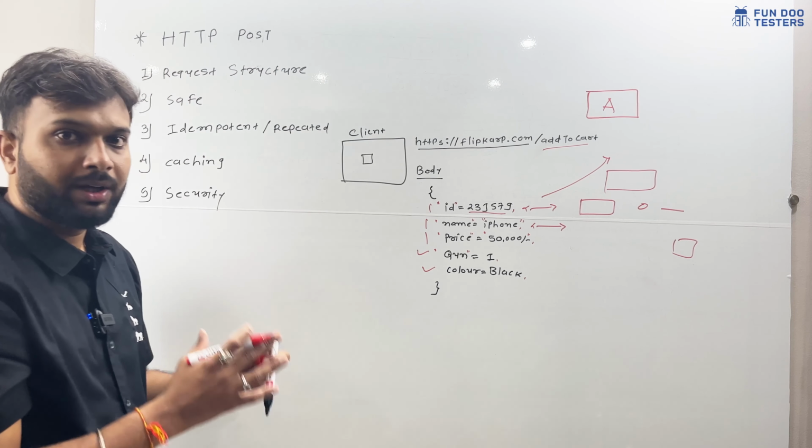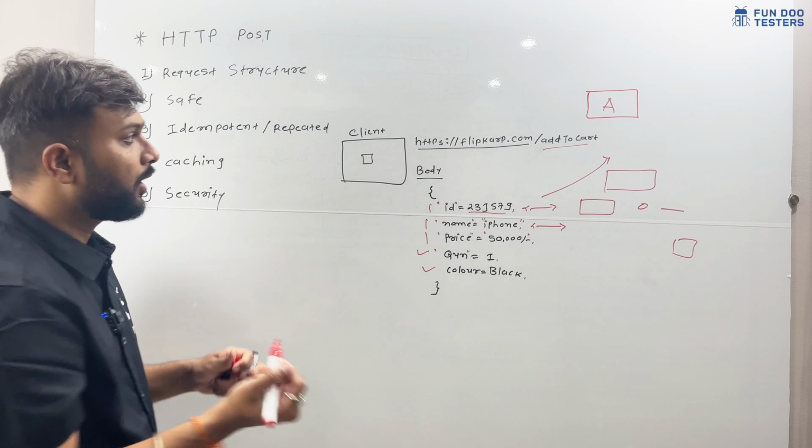So here we have seen many things. First is a base URI. Whenever we are writing a POST API, we need a base URI. Second is an endpoint. Every POST API has a unique endpoint. Whenever we are going to call any particular operation, we need an endpoint. Apart from that, in a POST request we are sending body data. While hitting a POST request, we should have body data. Without body data, we cannot hit a POST request.